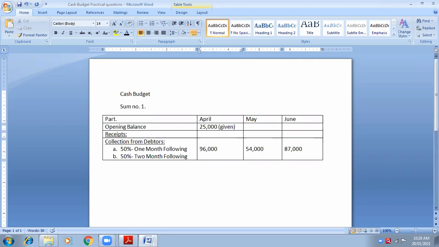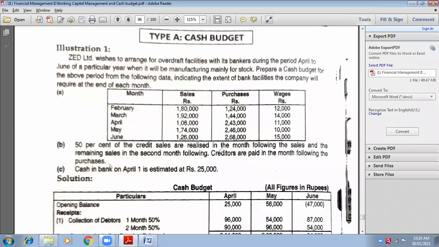Now come in the slot of 2 month following. Now I'm standing in the column of April. April is 2 month following of which month? That means I have to think. February. Very good. Because if I'm selling in the month of February, then leave February, then leave March, and then come to April. So for February, second month following is April.